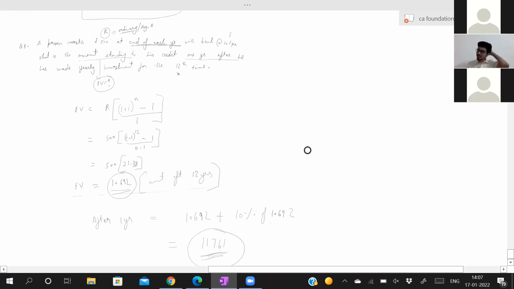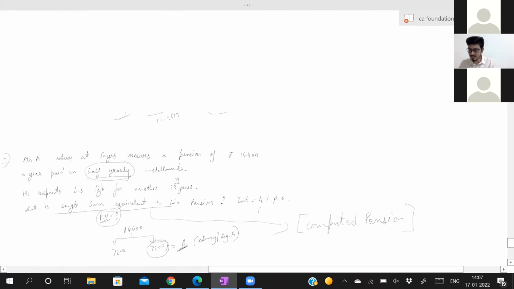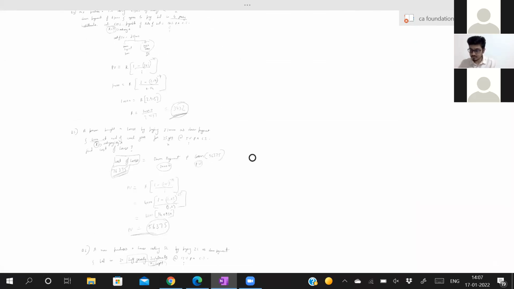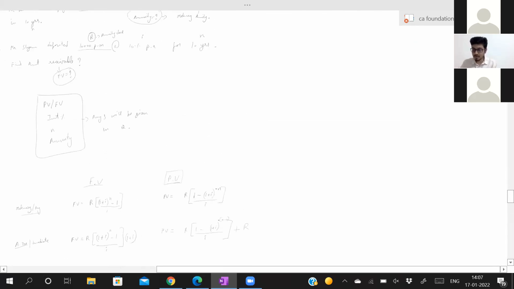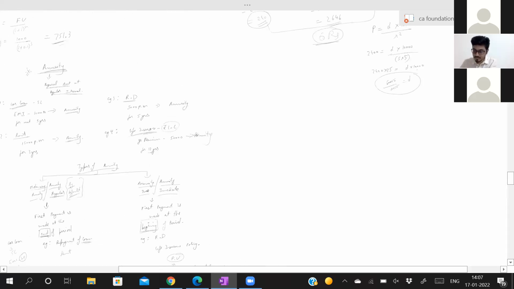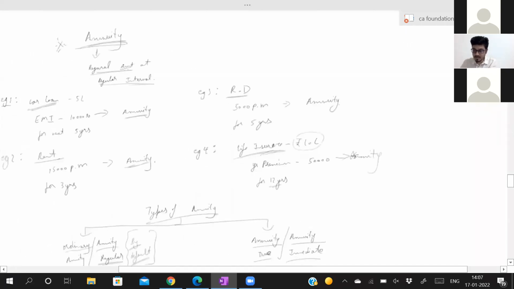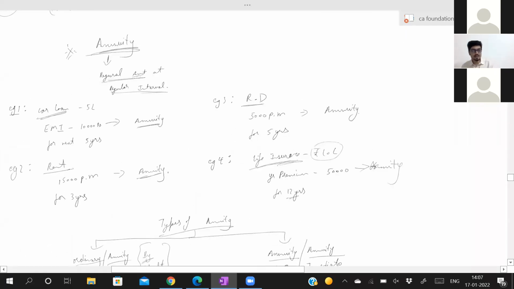We had completed simple interest, compound interest, effective rate of interest. And we had started with annuity. The most important topic from mathematics, annuity. What do you mean by annuity? It's nothing but regular amount at regular interval.